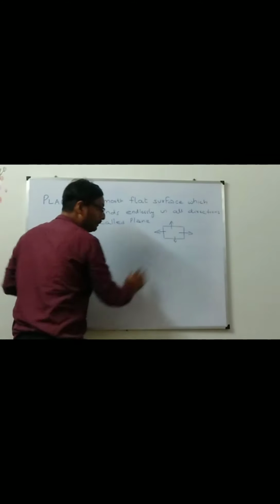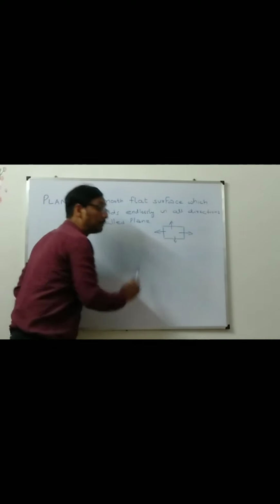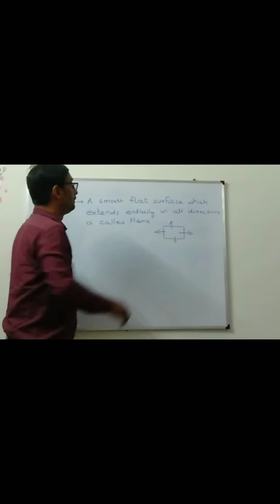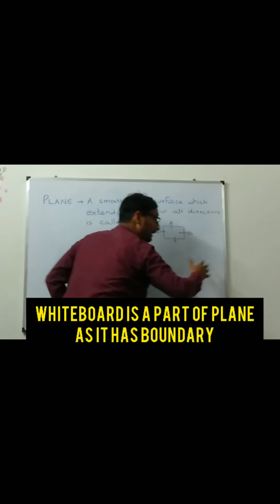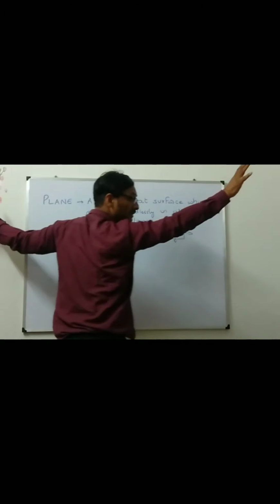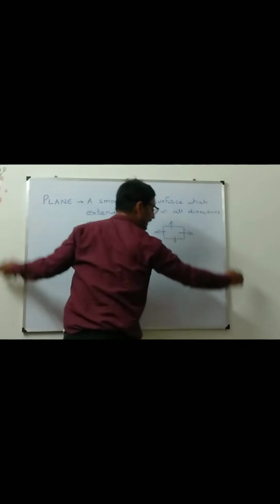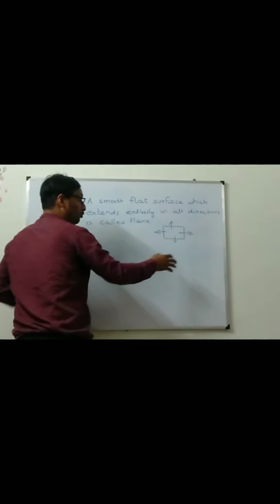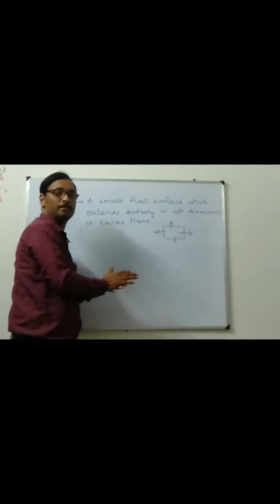This whiteboard is a part of the plane. Why is this whiteboard a part of a plane? Because this has not been extended endlessly. We know the extension of this one. We know the boundary of this one. So it's a part of the plane.